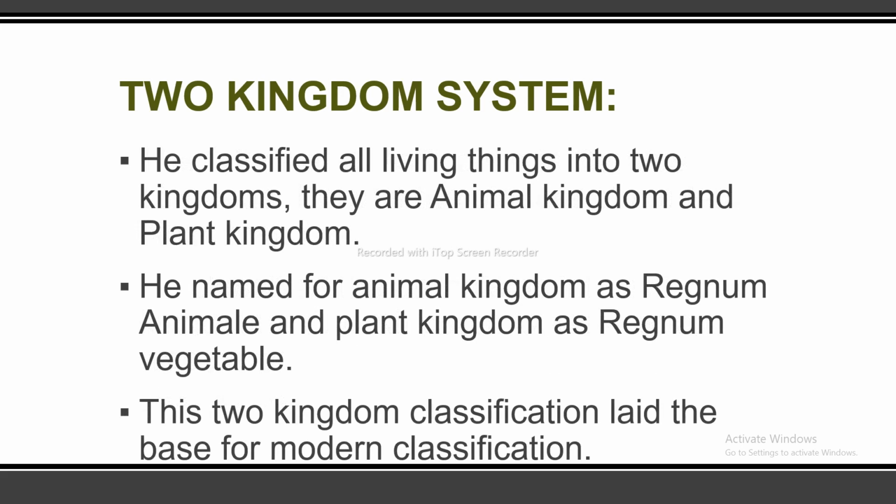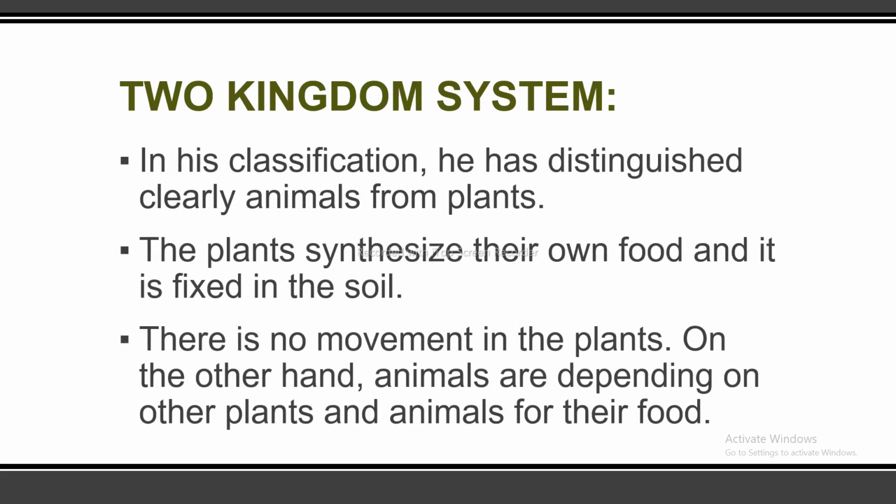He classified all living things into two kingdoms. They are the animal kingdom and plant kingdom. He named the animal kingdom Regnum Animale and the plant kingdom Regnum Vegetabile. And this two kingdom classification laid the base for the modern classification. In his classification, he clearly distinguished animals from plants.